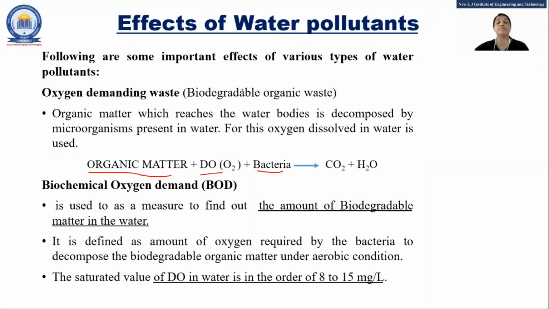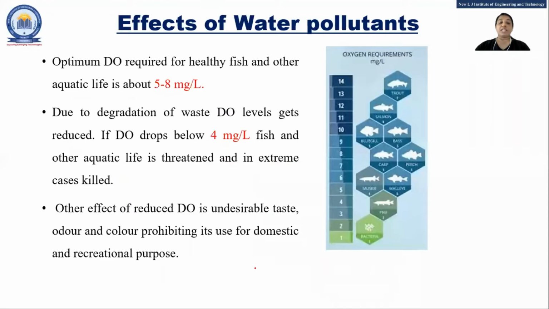So it will generate CO2 and H2O, but because of that, the DO is going to decrease. Biochemical oxygen demand measures how much DO is required for the decomposition. The minimum level of DO should be 8 to 15 mg per liter in water. Now what happens if it decreases? If it goes below 4 mg per liter, the fish cannot survive. Other aquatic plants also do not survive, so because of that, they are going to die.